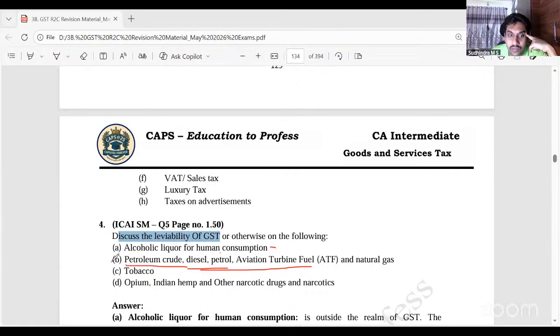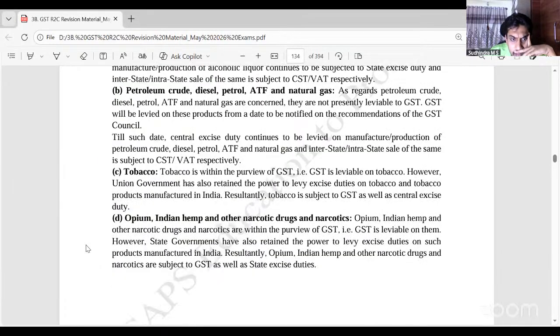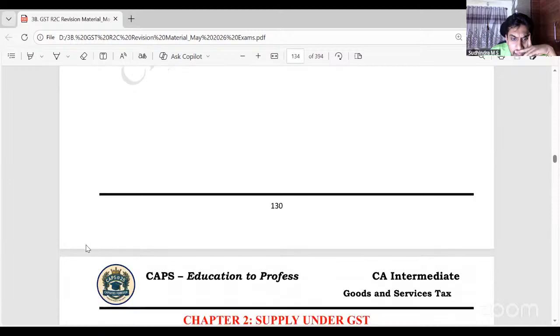No. What we learn in the next chapter, right? Charge under 9(2) on the date notified by the central government. Till then, central excise duty and VAT. Tobacco, GST plus central excise. Drugs, GST plus state excise. Okay, that is what they are asking here. That's it, I think. Yeah, that's it.